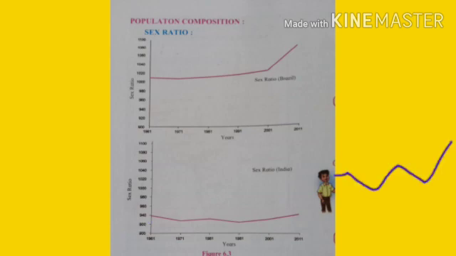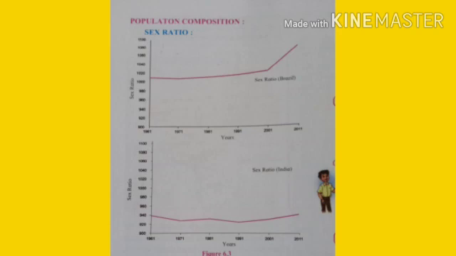What is the meaning of that? It is increasing, decreasing and going on. But from 1991 onwards the sex ratio is increasing. Even then it never crosses 1000. So we can understand that in India the sex ratio is less, or the females' number is less than the males' number.